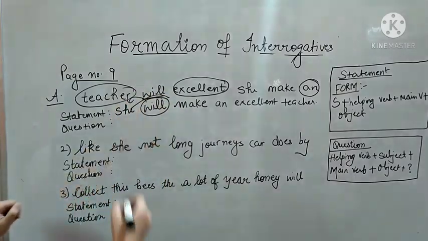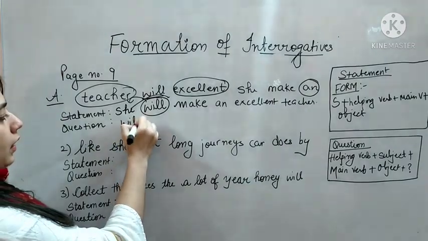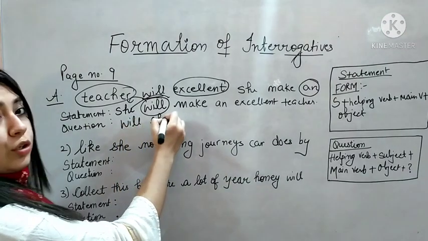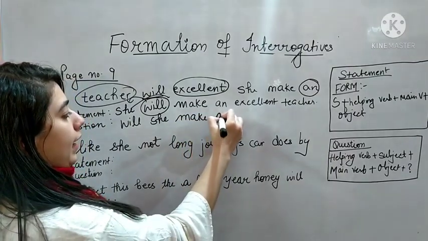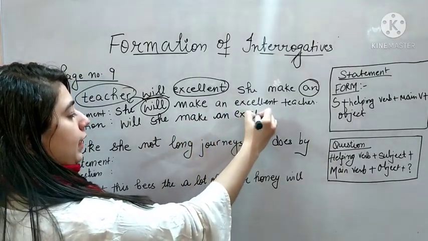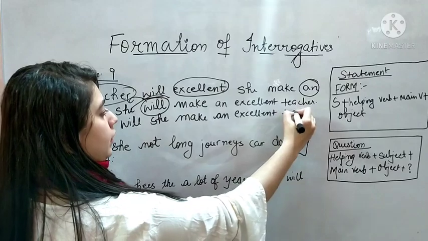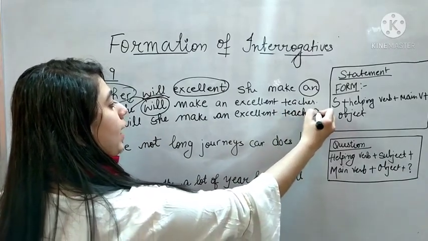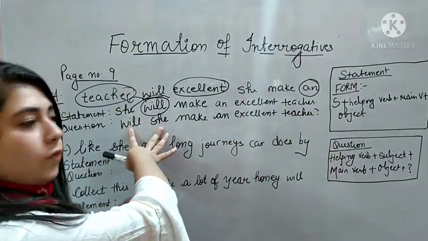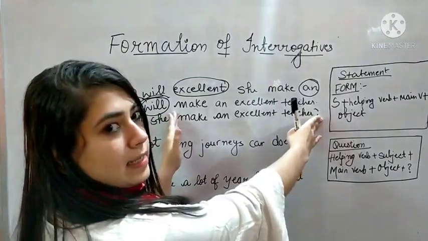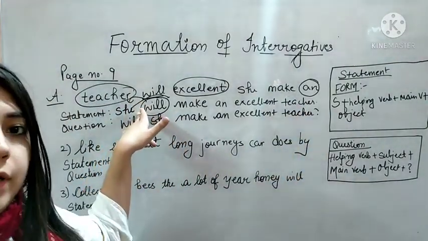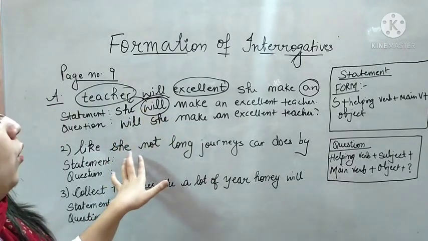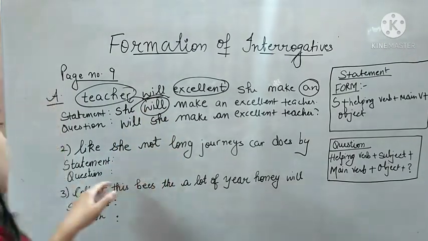So the answer will be: Will she make an excellent teacher? Other than subject and helping verb, the whole sentence will remain the same as the statement.